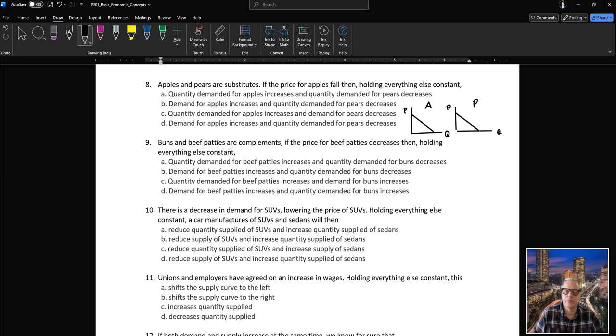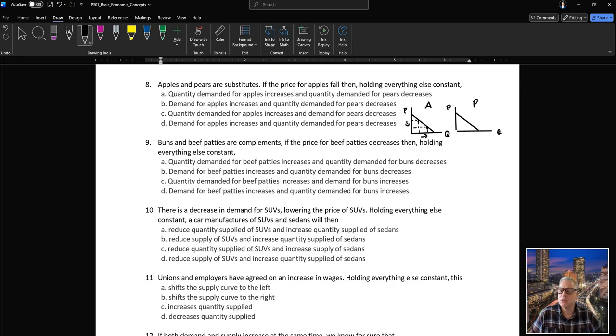At least this is true after you have already exhausted things like specialization, when producing more and more units. Okay, so the only thing that happens is the price for apples falls. So this goes down. Then what we know is quantity demanded for apples goes up. But now people eat more apples and then they don't eat the pears.